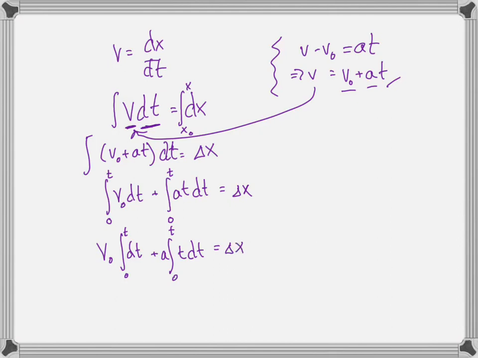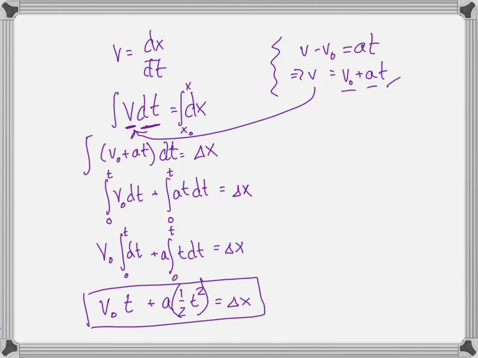Now I can do that integration, and what I get is v0 t, because the integral of dt is just t, plus a times the integral of t dt, which is 1/2 t squared. That's the integral, equals delta x. So this is our second kinematic equation. I'm just going to rewrite it on the next page, but that's our second kinematic equation.